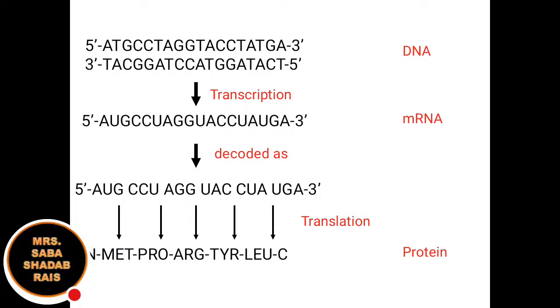So first, for example, this is a small transcript, or you can say a small cistron, a piece of DNA, where the translation is happening. So first, what is going to happen? Transcription will happen. What do you mean by the transcript? Transcript is coded information. So that transcript will be formed, and from that transcript one mRNA will be formed. What do you mean by mRNA? mRNA is messenger RNA.